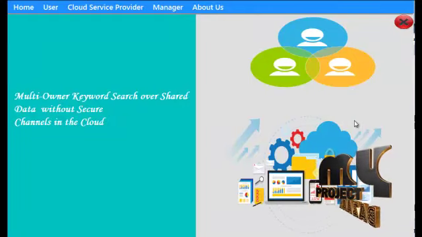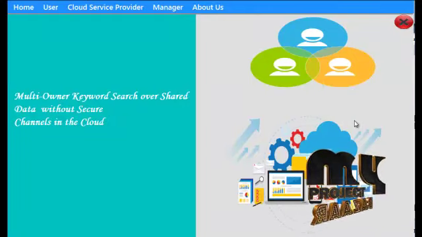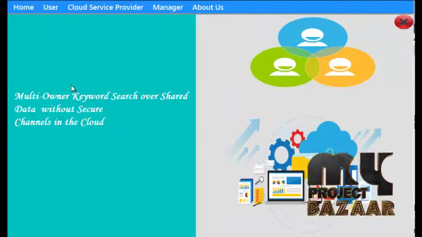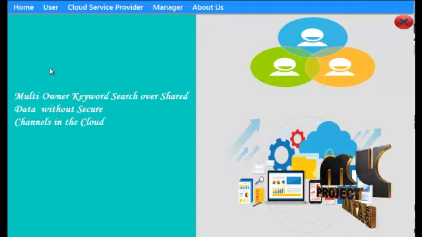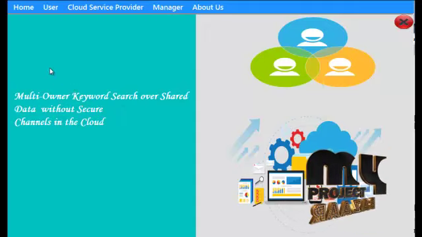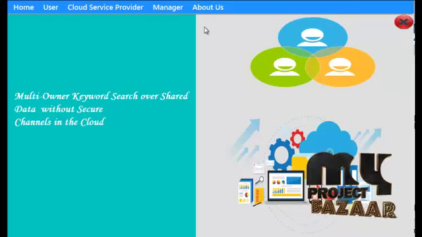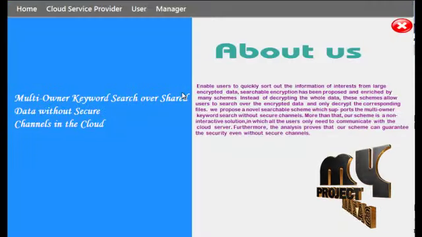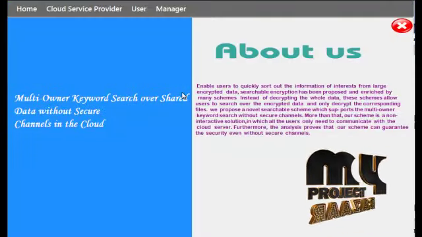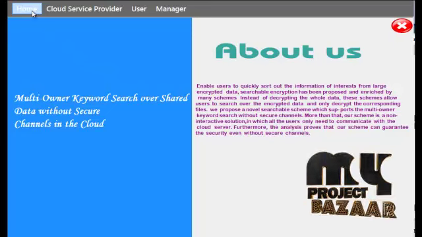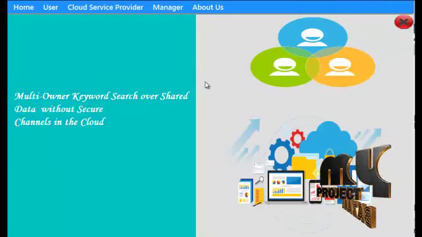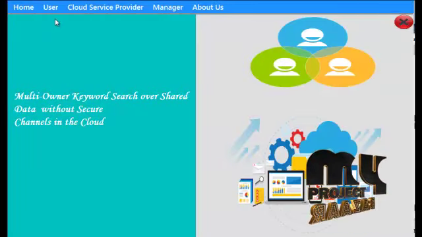Let's see our project demo. This is the home page of the project. At the top we see five navigation links: home, user, cloud service provider, manager, and about us. If you click the about us link, it shows our process. Then we see them one by one. Now we see the user process.